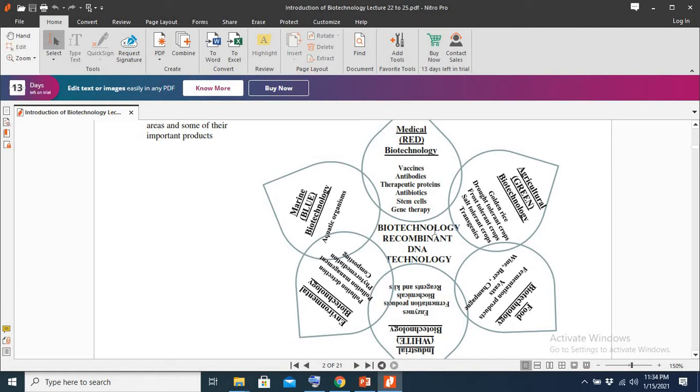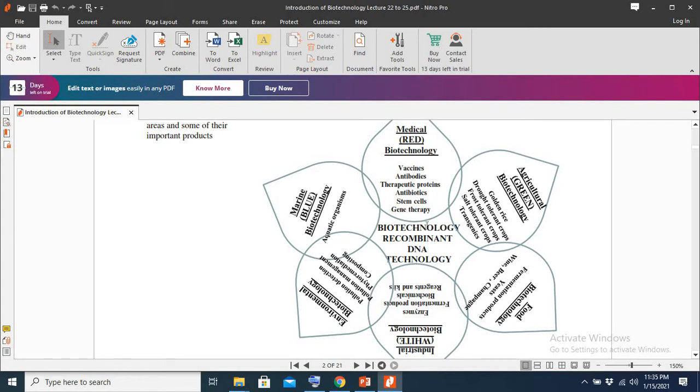By using them, we can develop useful gene therapy against any disease, and we can use them for the production of proteins, antibodies, or genetically modified stem cells.